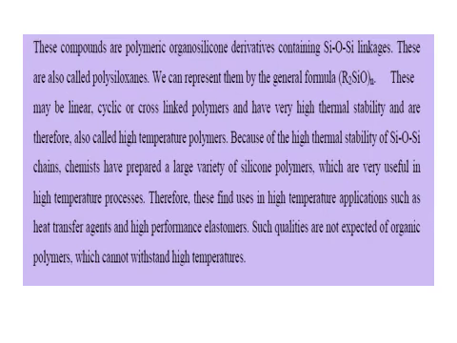Silicones are polymeric organosilicon derivatives containing Si-O-Si linkages. These are also called polysiloxanes. We can represent them by the general formula (R2SiO)n. They may be linear, cyclic, or cross-linked polymers and have very high thermal stability. Therefore they are called high temperature polymers because of the high thermal stability of Si-O-Si chains.